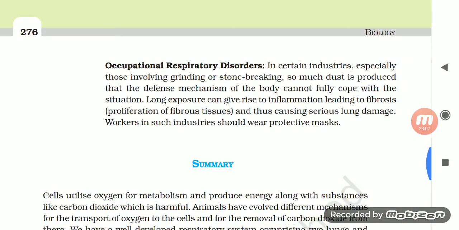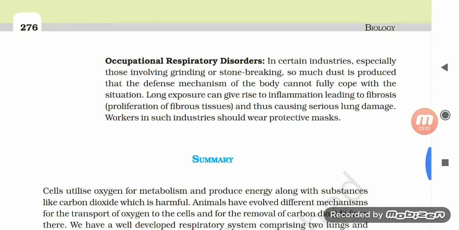Occupational respiratory disorders: in certain industries, especially those involving grinding or stone breaking, so much dust is produced that the defense mechanism of the body cannot fully cope with the situation. Long exposure can give rise to inflammation, leading to fibrosis, proliferation of fibrous tissues, and thus causing serious lung damage. Workers in such industries should wear protective masks.